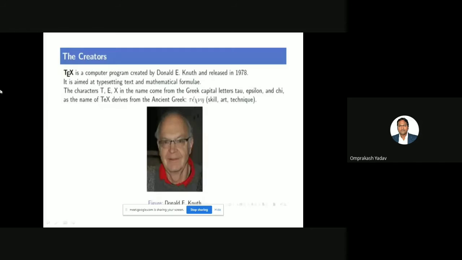And if you see the three letters TEX, these three letters are derived from the Greek capital letters tau, epsilon, and chi, right? And in ancient Greek, the meaning of this is skill, art, or technique.